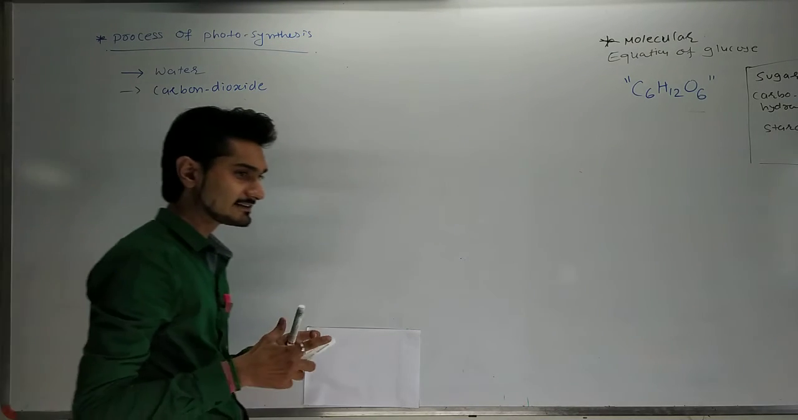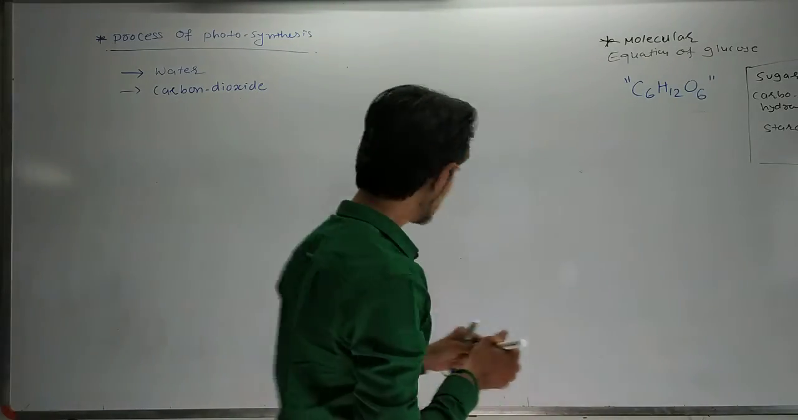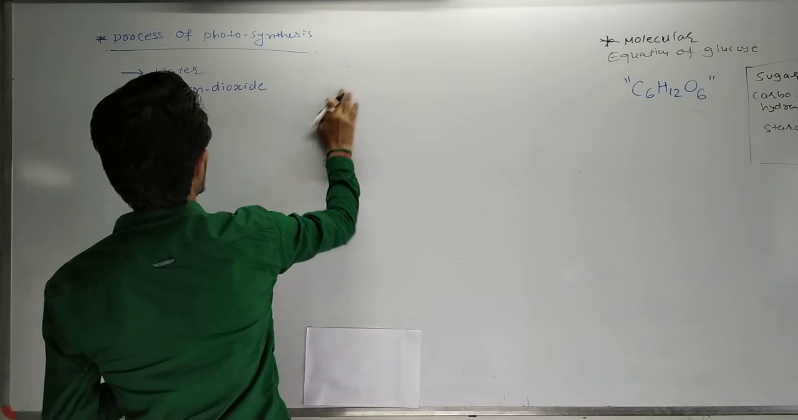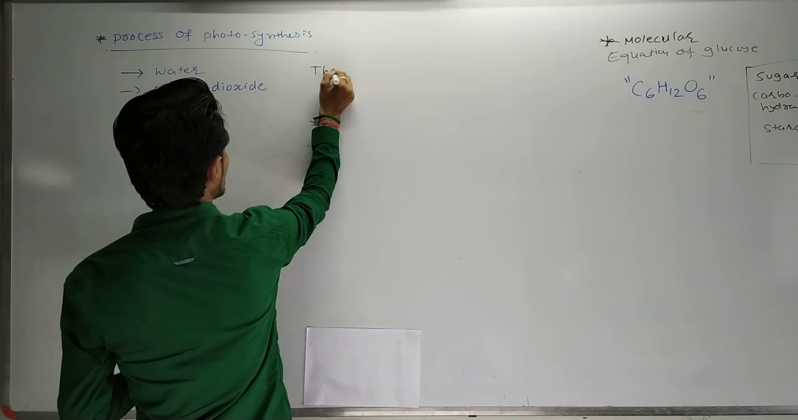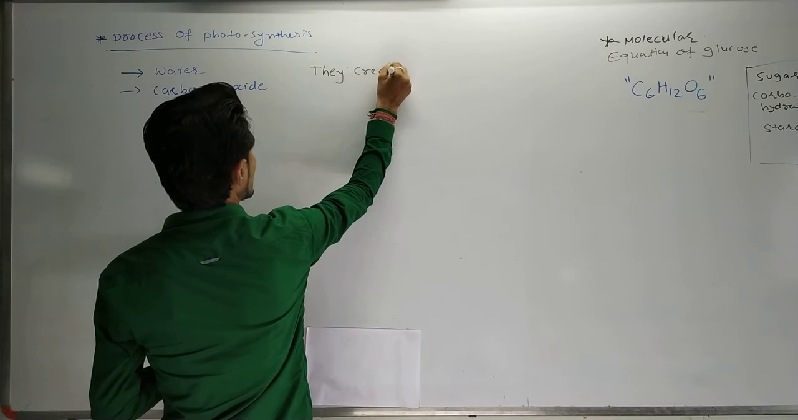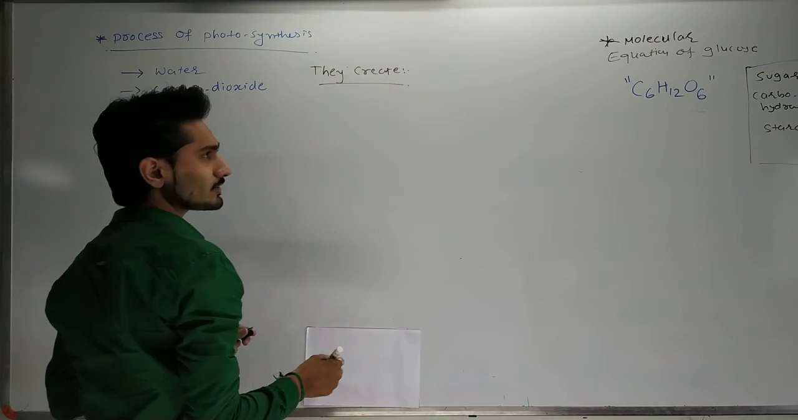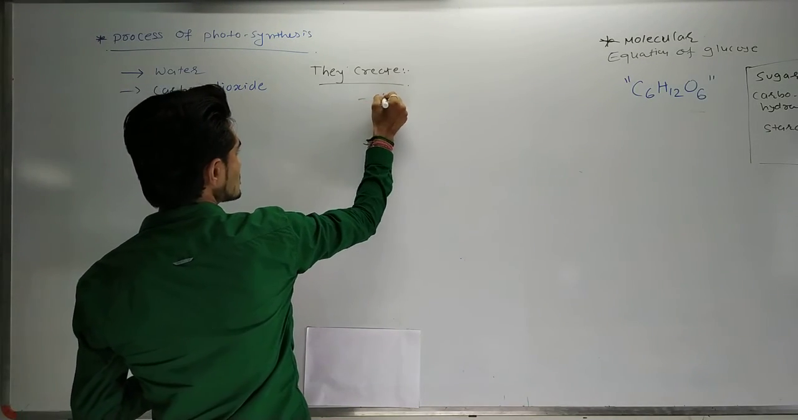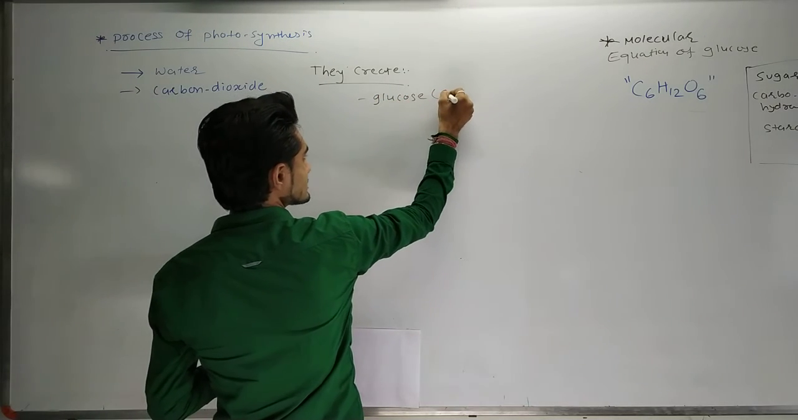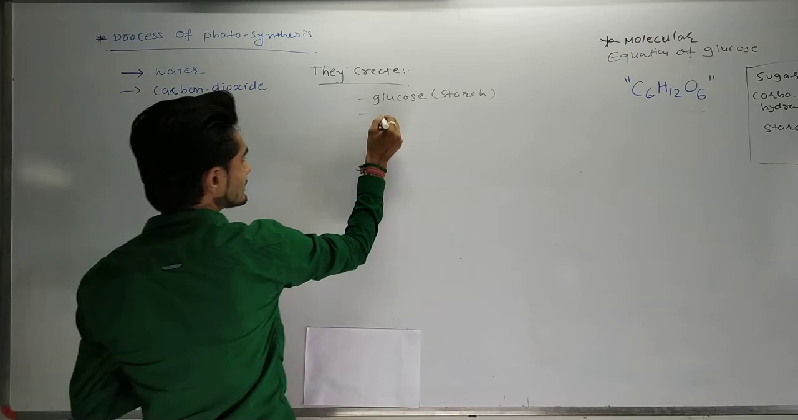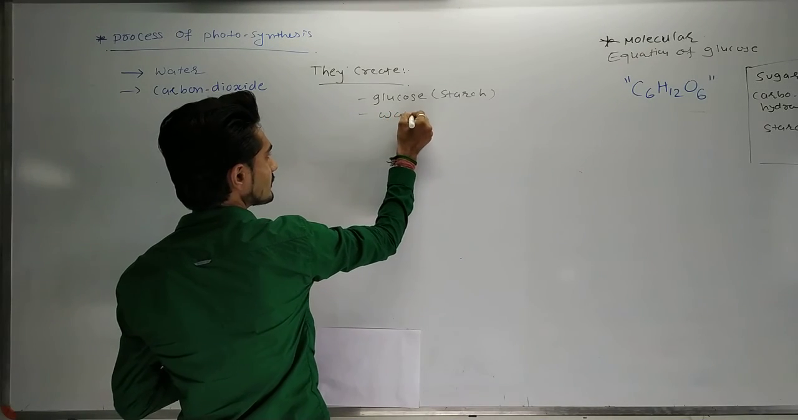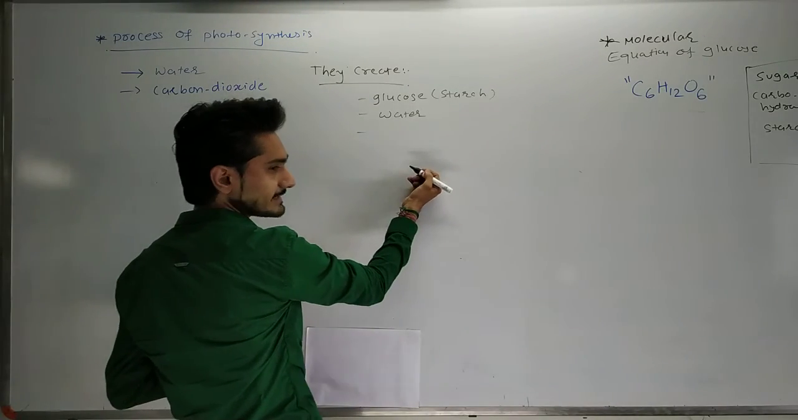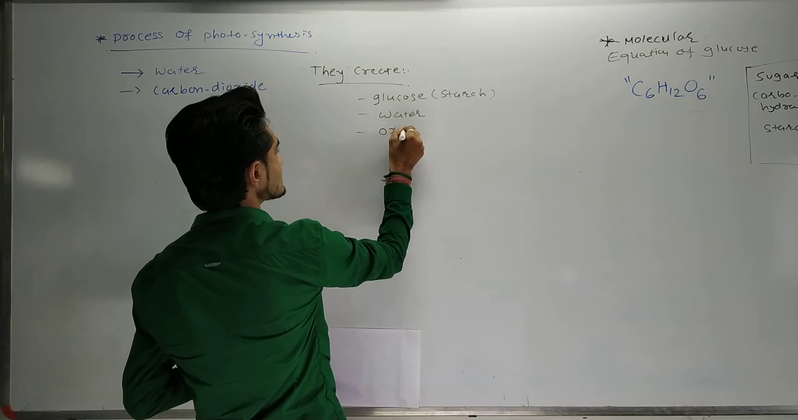And what are the three products they create? The first product they create is glucose or starch. The second product is water vapor or water droplets on the surface of the leaves. And the third product is oxygen gas.